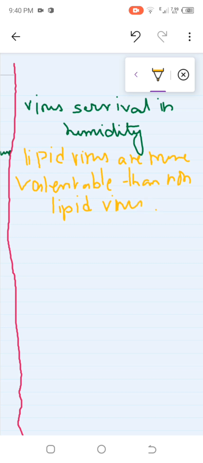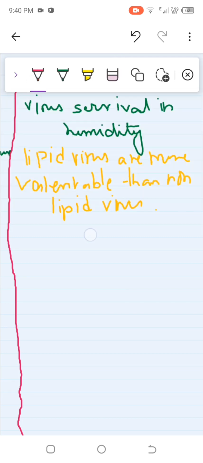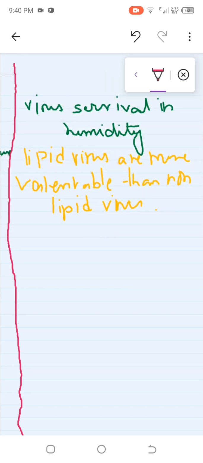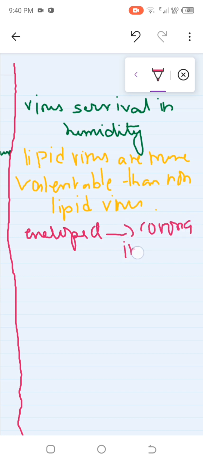Non-lipid viruses. Okay. So here we have the enveloped viruses, which have a lipid covering. Enveloped viruses are coronavirus and influenza. So they can survive in humidity of around 20 to 30%.